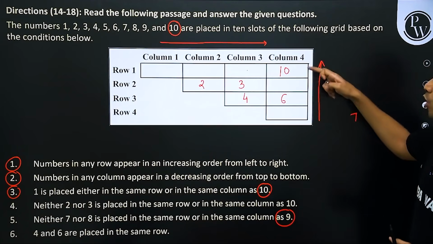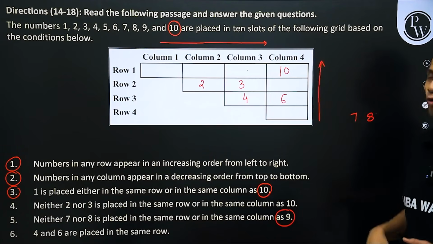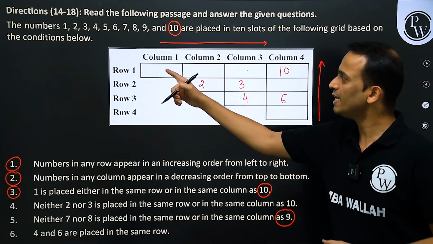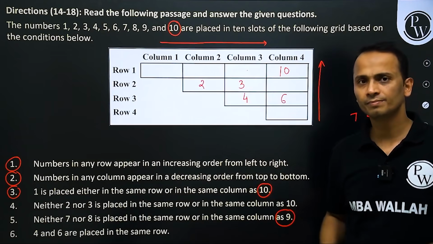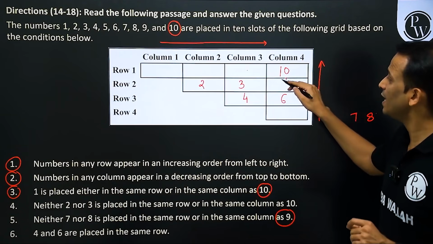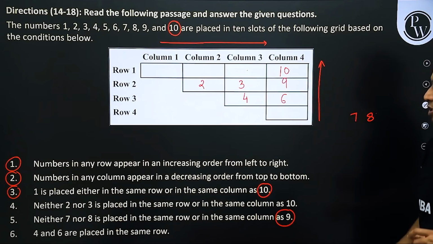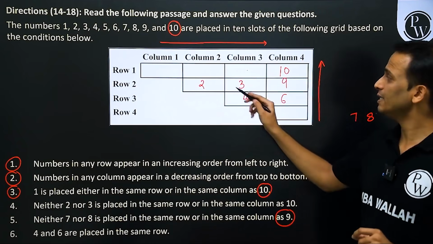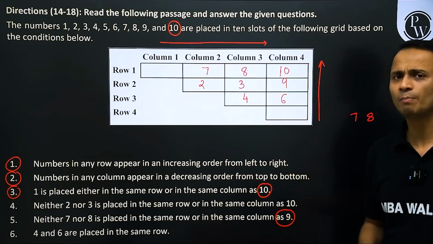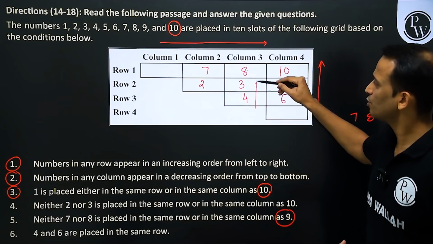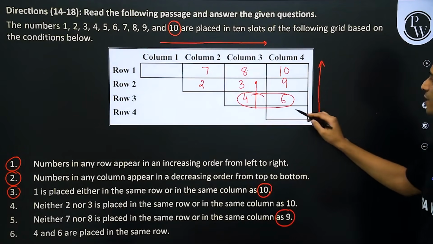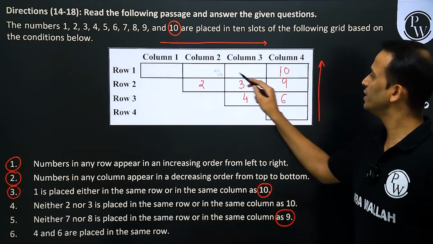So 7, 8 obviously cannot come in column number 4. So 7, 8 will come in row number 1. Only possibility. So the leftover number 9 has to be kept here. So 9 will be kept here and then 7, 8 will be kept here. Now already we have a problem here because of 4, 6. No need to go further and check about 7, 8. Now the problem is with these numbers.